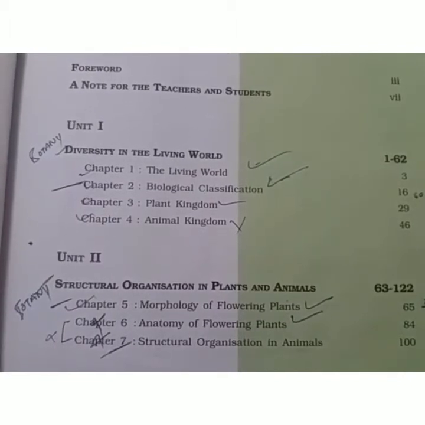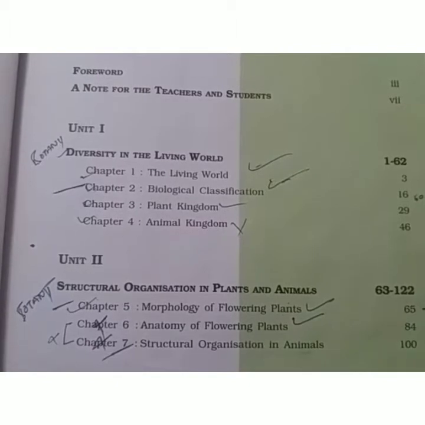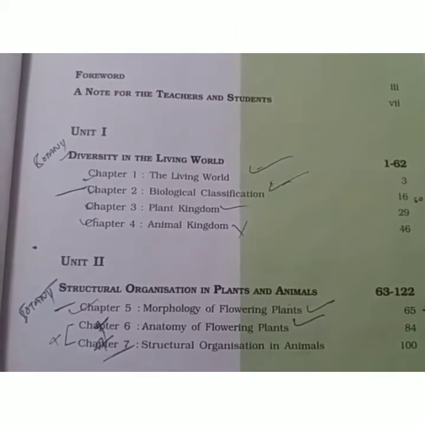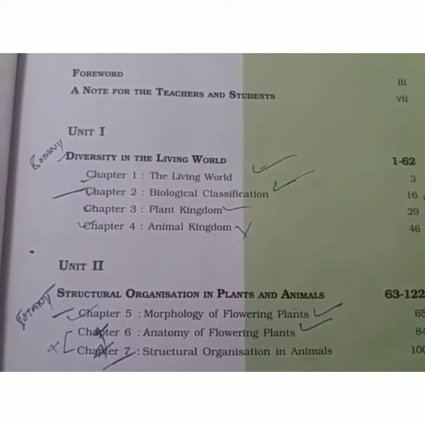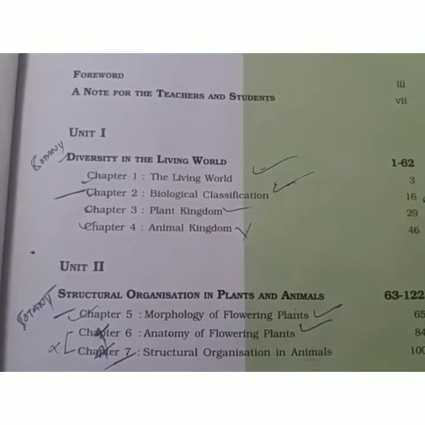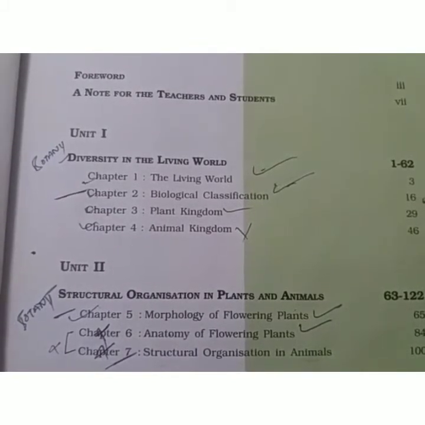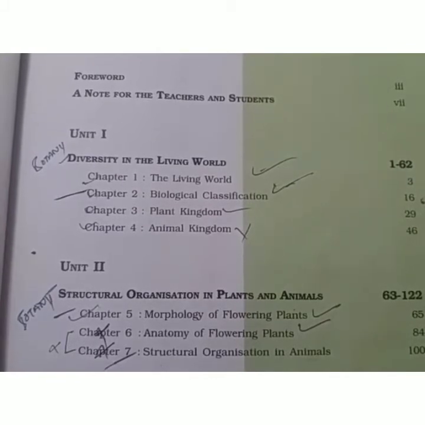You have 5 units in class 11, and unit first is about the diversity in living world, meaning the variable forms of life found on earth. In this unit we have 4 chapters. First one is the living world, second one is biological classification, third one is plant kingdom and fourth one is animal kingdom.